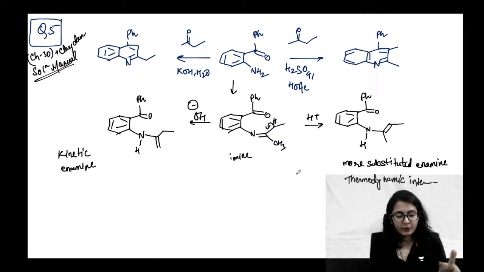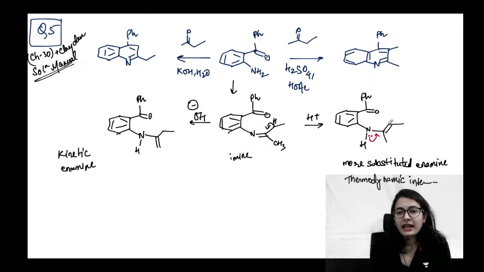Now we will make the product from this. Okay. What are we going to do? Let's say look at this. Look at the thermodynamic enamine. From here we have made the attack on this carbonyl oxygen. You are going to first of all get something like this. PH, OH, N, double bond, one single bond and one more bond.